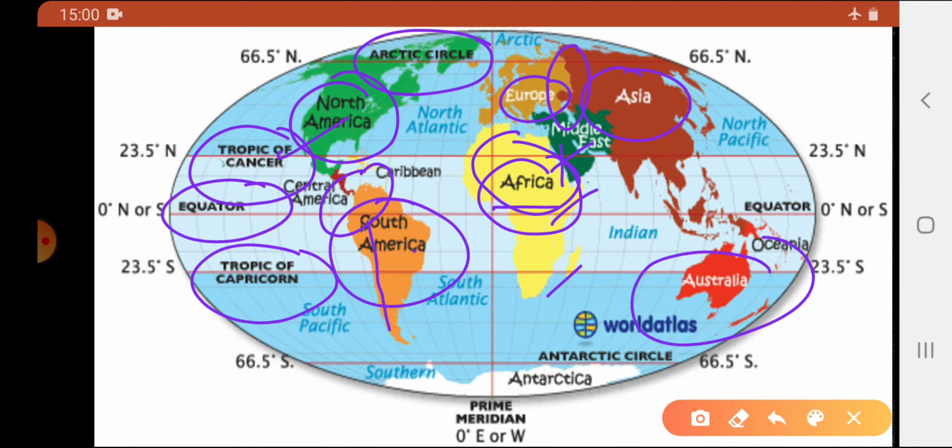Australia. Australia is completely in southern hemisphere, and it is surrounded on all sides by oceans and seas. It's also known as island continent.